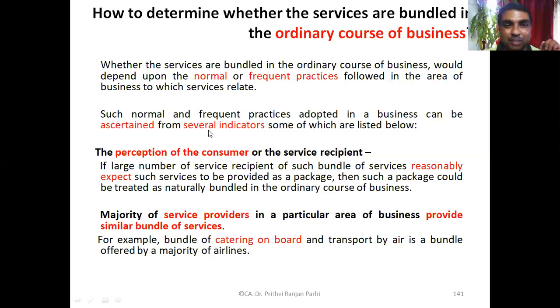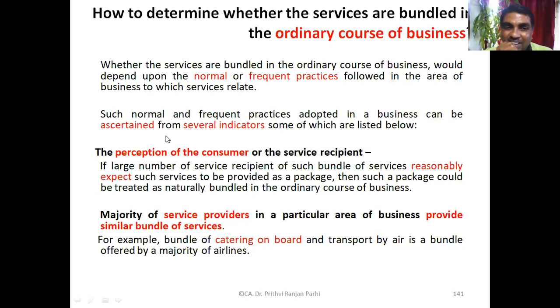Normal and frequent practices adopted in the business can be ascertained, and also from several other indicators. Some of the indicators we'll be discussing now. The first indicator is the perception of the consumer. Suppose the consumer expects, in most cases, a normal or frequent expectation of customers like this: the moment a customer buys a laptop, he feels that the supplier will give him a backpack or a leather bag.